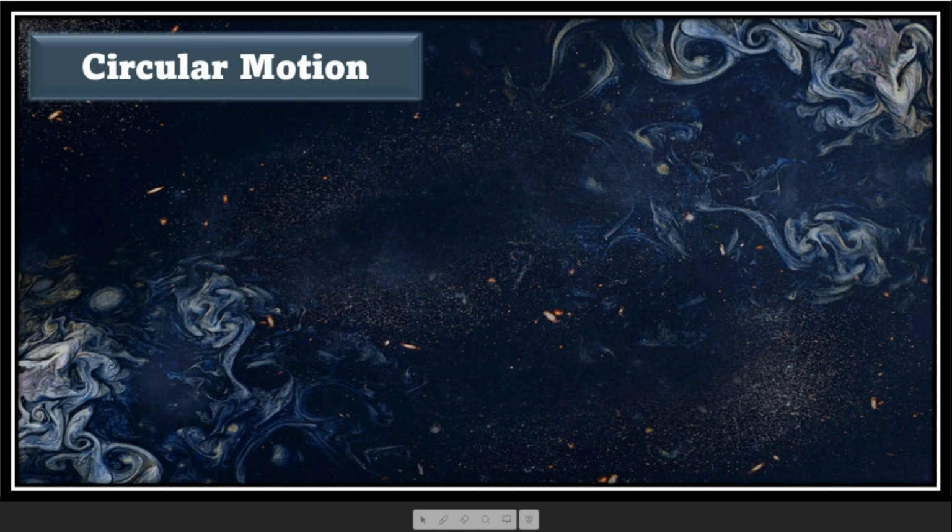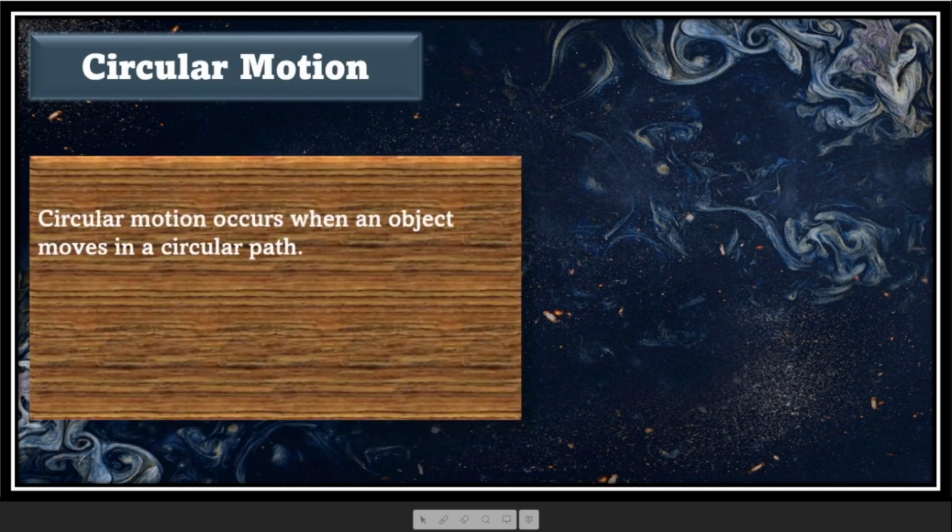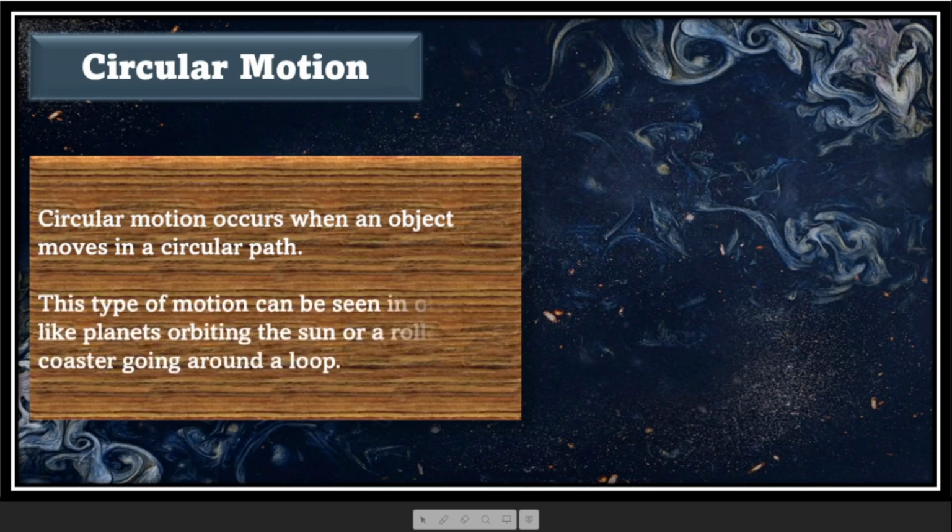Next we have the circular motion. Circular motion occurs when an object moves in a circular path. So whenever an object is moving in a circular path, then that object is in circular motion. This type of motion can be seen in objects like planets orbiting the sun or a roller coaster going around a loop.